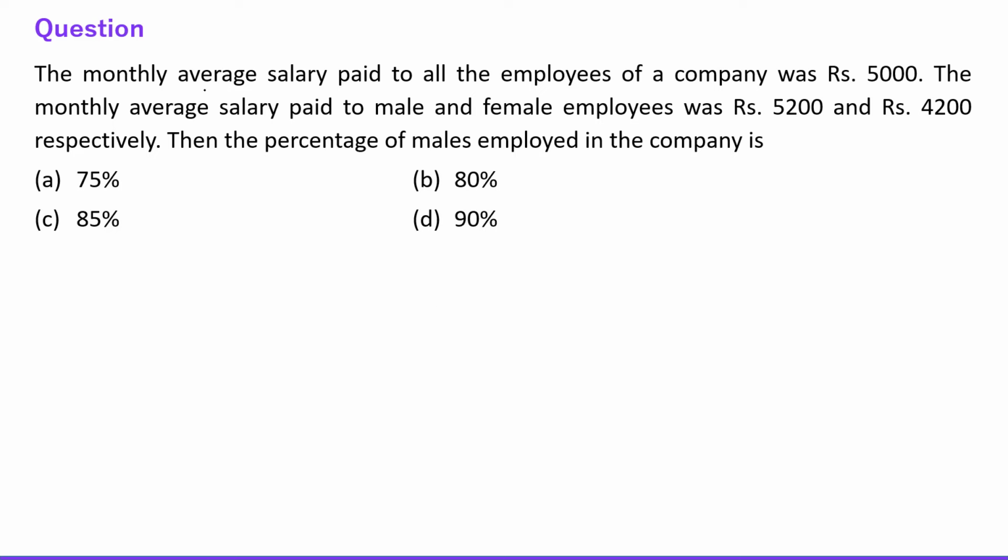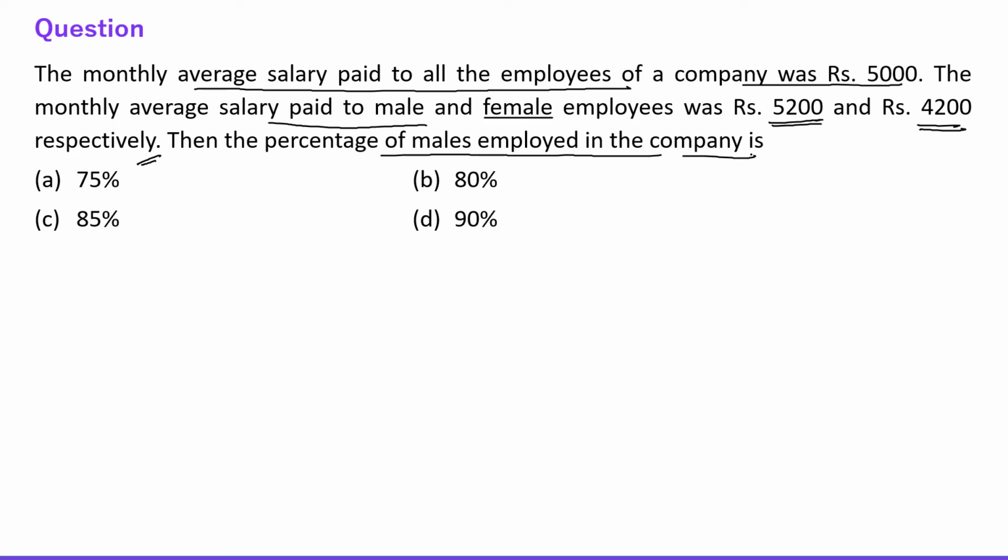Next question says the monthly average salary paid to all the employees of a company was rupees 5,000. The monthly average salary paid to the male and female employees was rupees 5,200 and 4,200 respectively. Then the percentage of male employees in the company is. Okay, friends, this question is based on alligation, right? So 5,200 is the salary of male employees and 4,200 is the salary of female employees and 5,000 is the salary of overall staff, right?